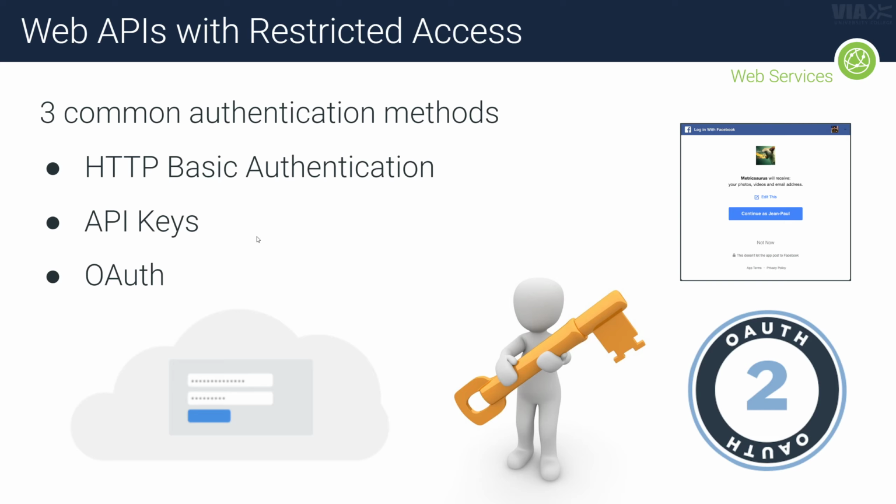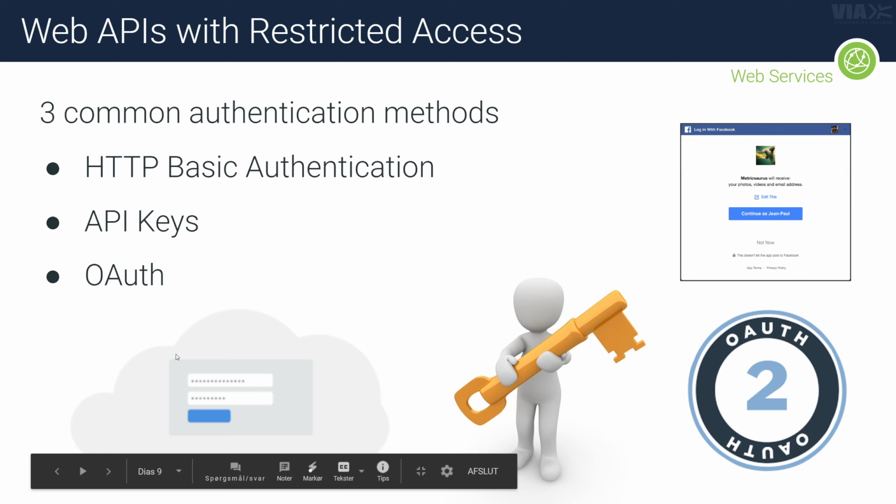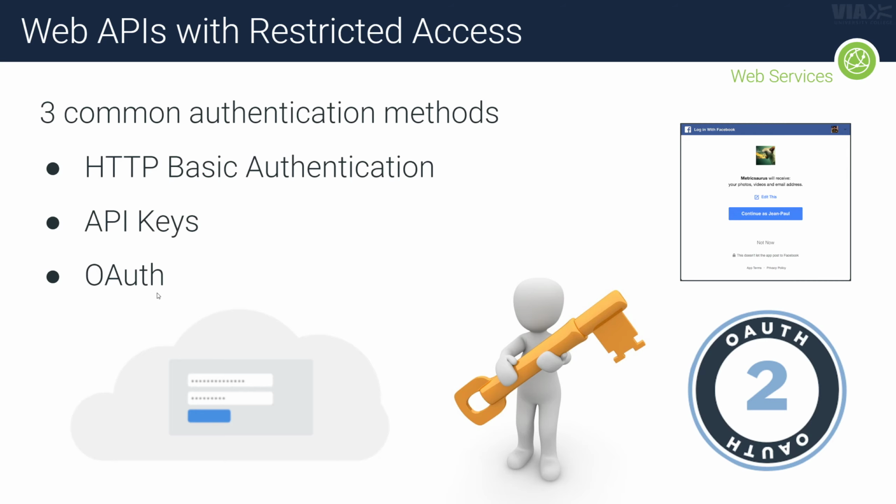So there is the basic HTTP authentication here. That's one way to restrict your data. That's basically just you're asking the user to log in with a username and a password, and then once he's logged in, you basically have access to everything. Okay, everything that user has access to at least.